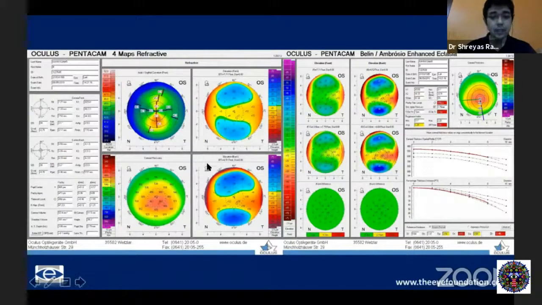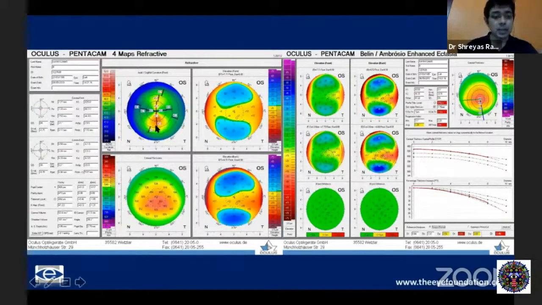But let's say a similar thickness cornea, about 467, probably thicker than the cornea we saw earlier. But you can see here, there is an IS asymmetry and the inferior steepening is there. And you also have an elevation within the central 3 millimeters, which is 19. So corroborating all of this, that's why I said you cannot look at a single value and decide that this is a weak or an ectatic cornea.